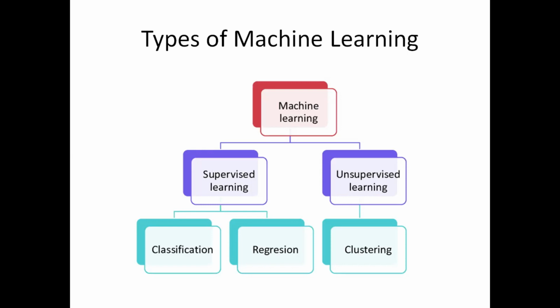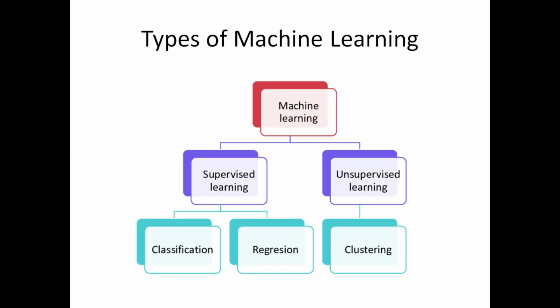That is called supervised learning. Unsupervised learning is where the machine learns just based on the input data. We do not know what the response is, or that is not given as input to the machine, but just based on the data input that is given, the machine tries to understand and it learns based on that data. So that is unsupervised learning.